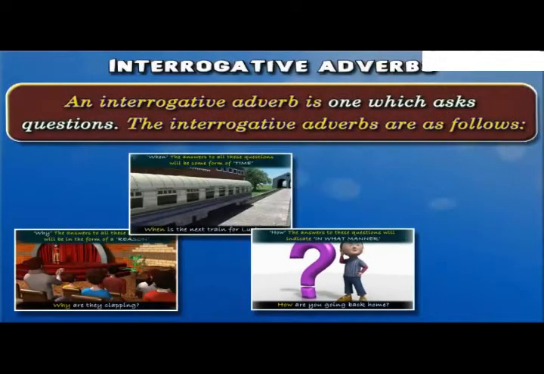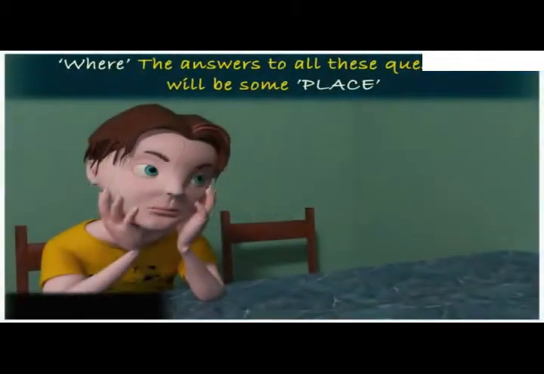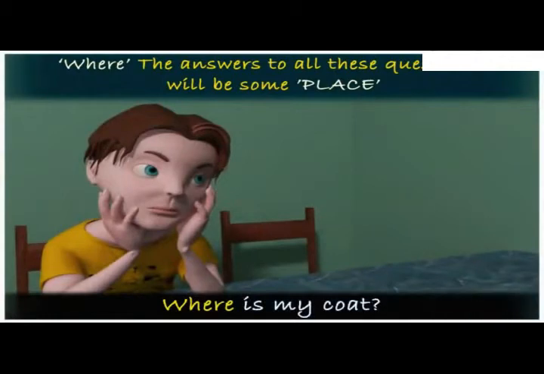The final form of interrogative adverb is where. The answers to all these questions will be some place. Here in this sentence, where is my coat? Where is acting as an interrogative adverb. The sentence is searching for where the coat is kept.